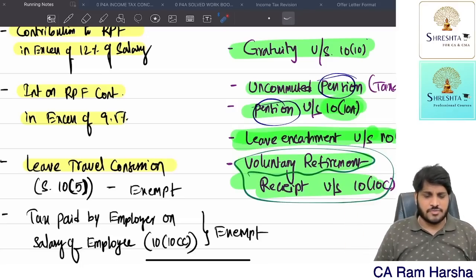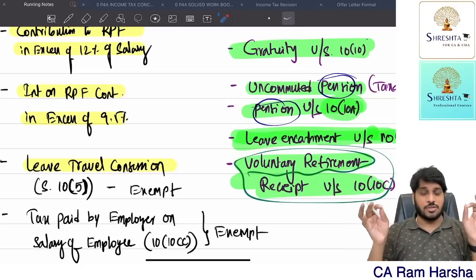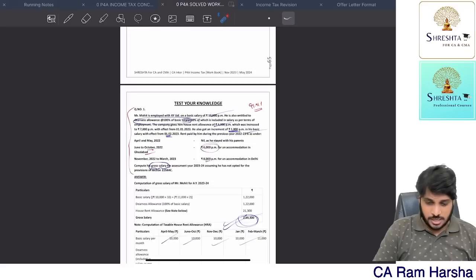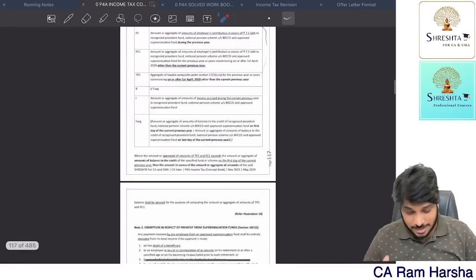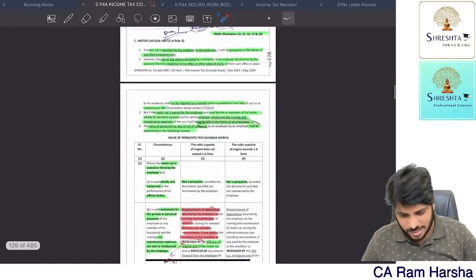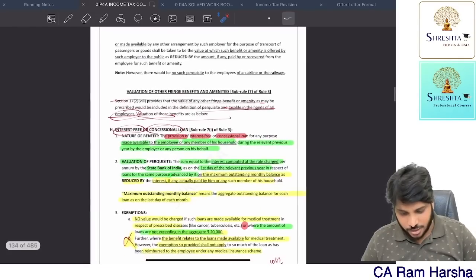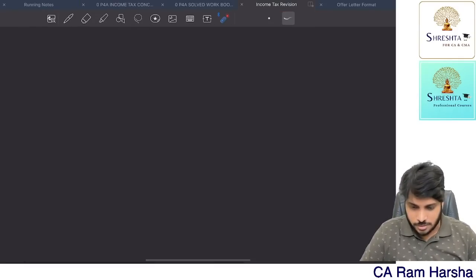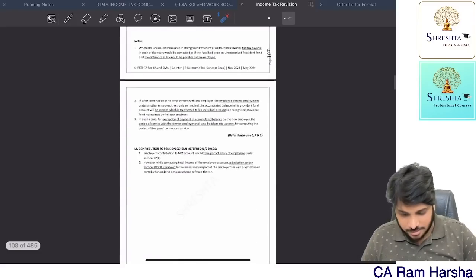How much is exempted for VRS? Very simple. Actual amount, 5 lakh only. Just a minute, sorry. There are so many limits now. So sometimes 5 lakhs or 3 lakhs or some amount is there. Just a minute, it is there in profit in lieu of salary. Sorry, it is there in profit in lieu of salary.